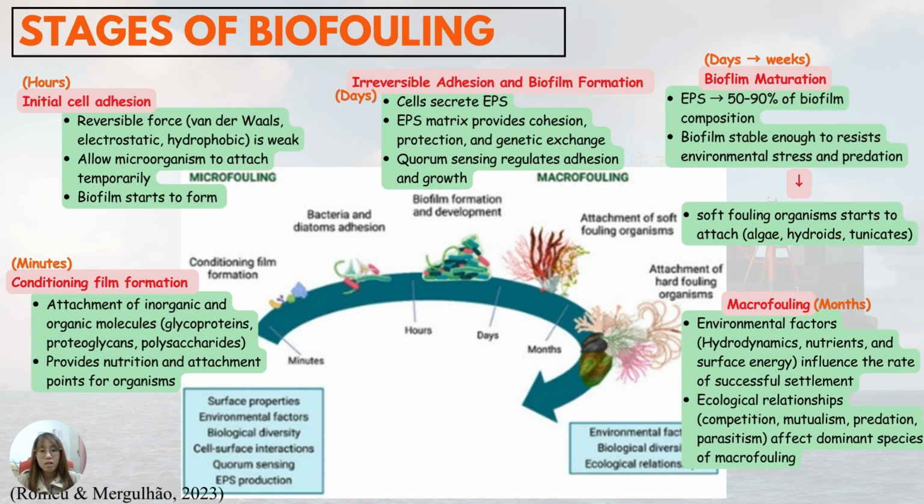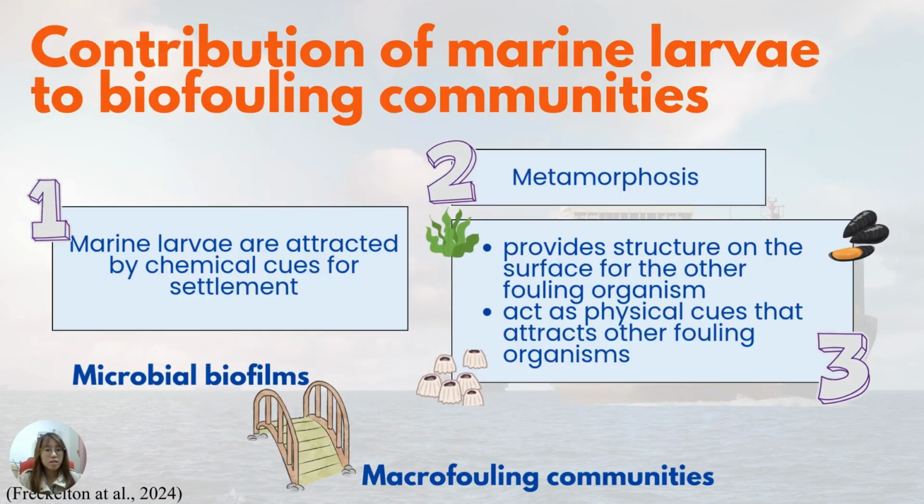And within months, it enters the macrofouling stage, where it is largely influenced by environmental factors and also ecological relationships. Besides, marine larvae are also attracted by chemical cues such as EPS or quorum sensing signals for settlement, and then they undergo metamorphosis. Later on, they provide structures and act as physical cues to attract other fouling organisms. In short, marine larvae are very important as they bridge microbial biofilms and macrofouling communities.